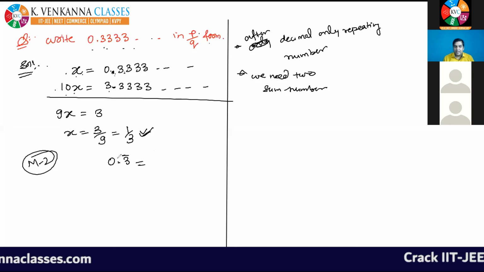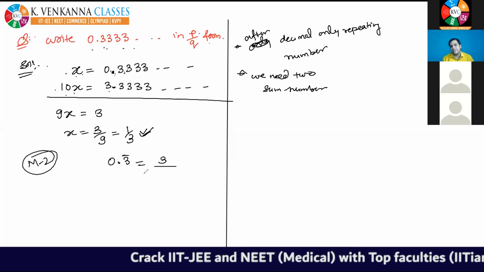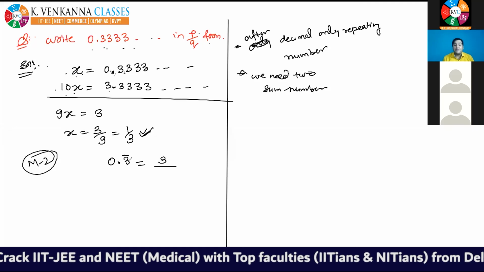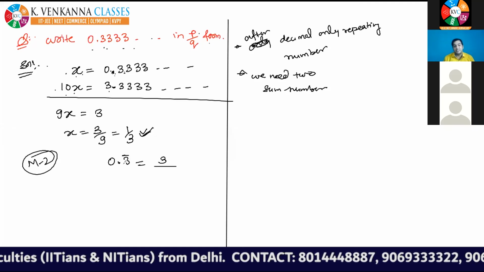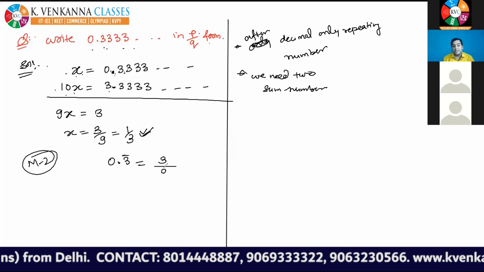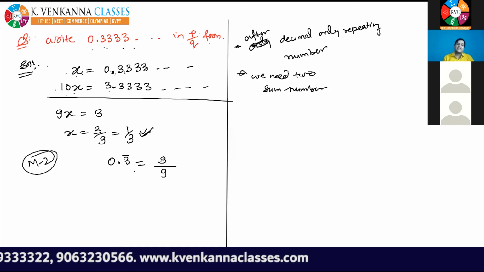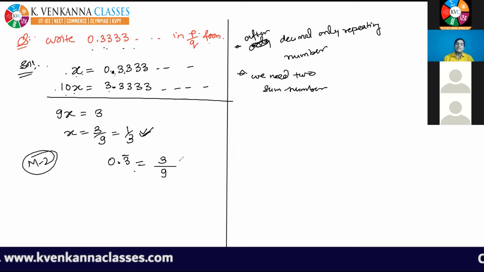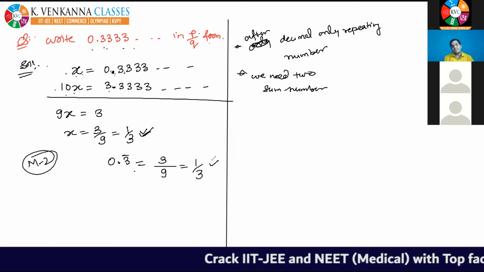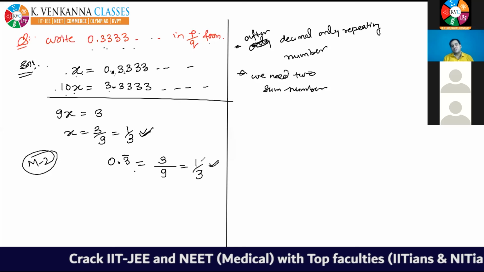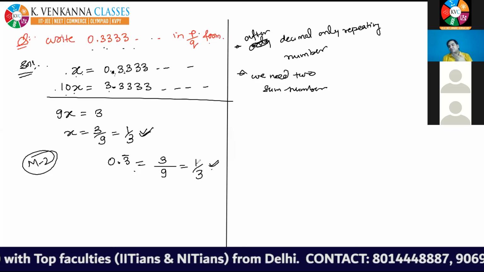See, after the decimal, only 3 is repeating, so you will write only 3. After the decimal, only one digit is repeating. So in the denominator, you will write only one 9. So directly you can write 3 by 9 or 1 by 3. And from now onward, I expect you to solve such problems like this, because it will hardly take 2 seconds to write.